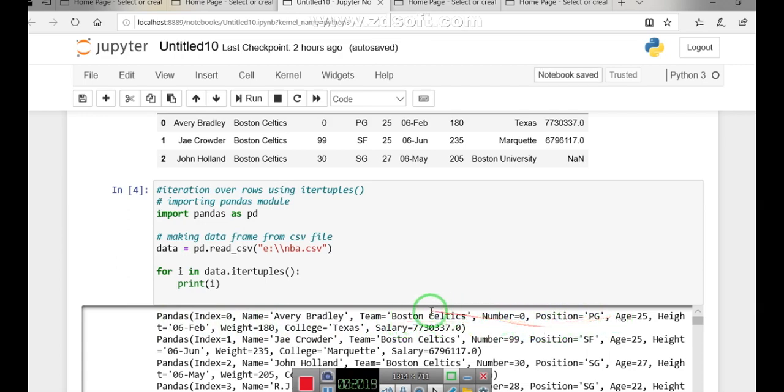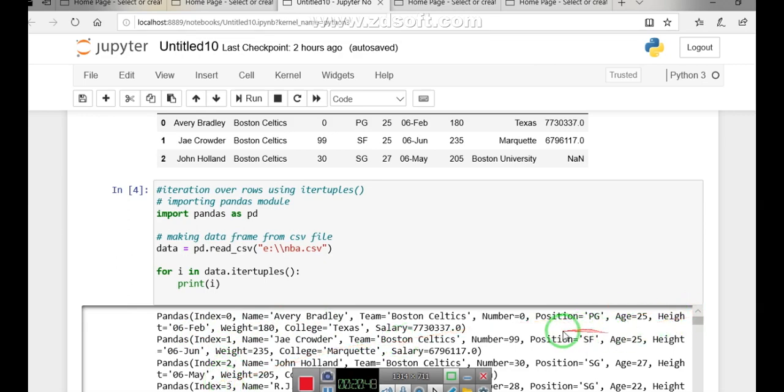Similarly, you can see the second row with the index value 1. Clear? Then is its name. So the information here is coming tuple wise. Tuple is what? Tuple is a row. Clear? So you are getting the results, and the only thing is that the first element will be the index value and then the corresponding elements of the NBA file. Clear? So this is how the index value 1, 2, and then 3 and so on, it will keep on going as my file is.